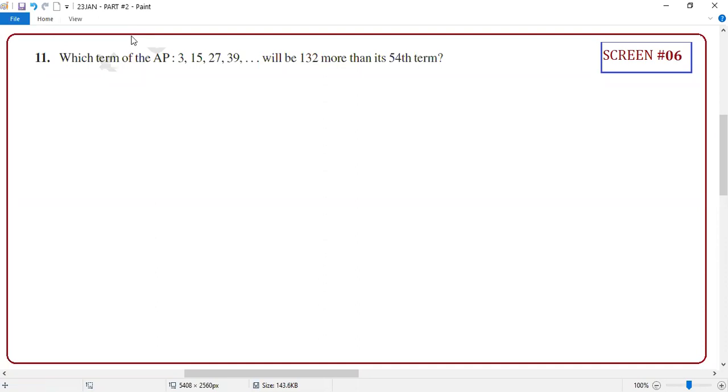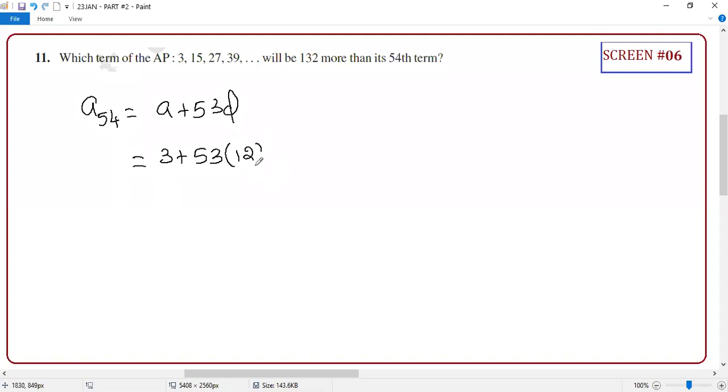So guys, which term of the AP is 132 more than its 54th term? Which means you first have to find A54. A54 is A plus 53D. A is what? 3. D is what? Anyone can tell me D? 12, sir.